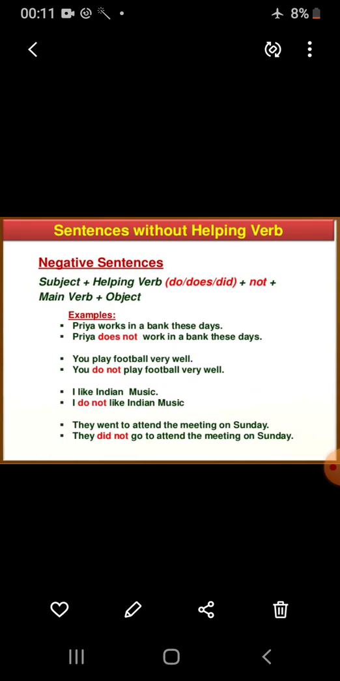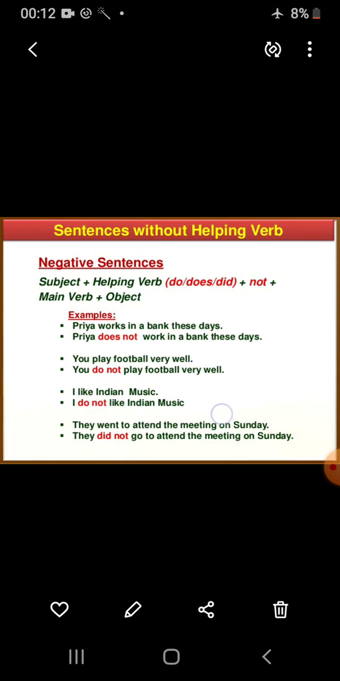But if there is no helping verb, you will use do, does, and did. In the present tense, we use do and does. With the singular subject, we use does, and with the plural subject, we use do. And for the past sentence, we use did. Now, Priya works in a bank these days. This is a present sentence. Priya is a single girl, so you'll use does. Priya does not work in a bank these days.